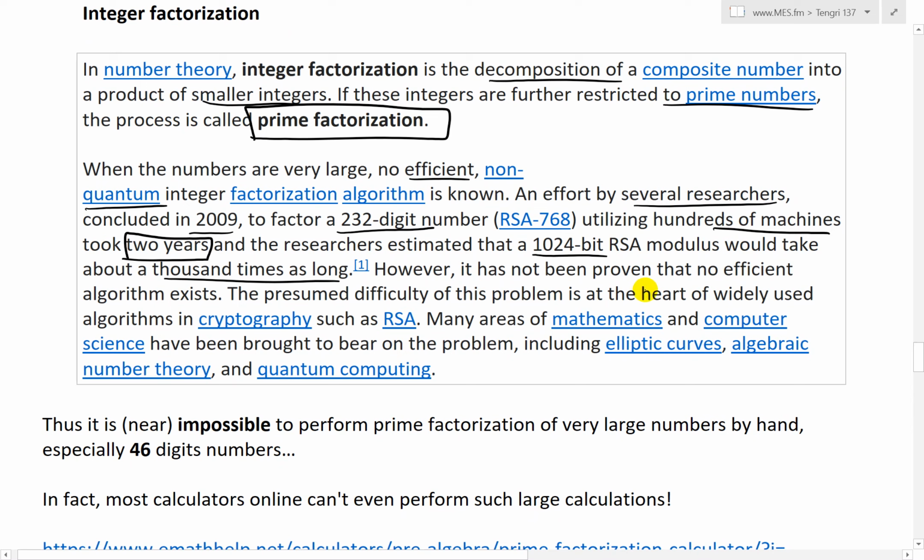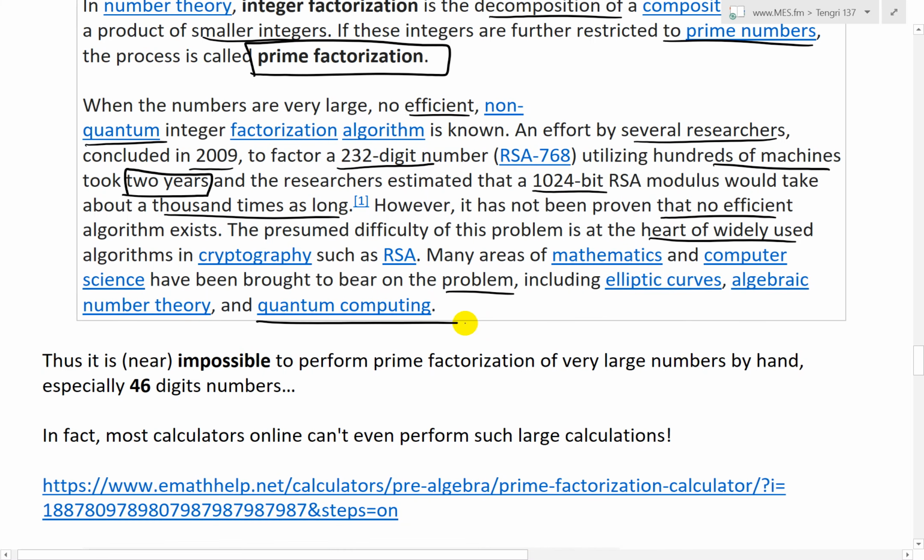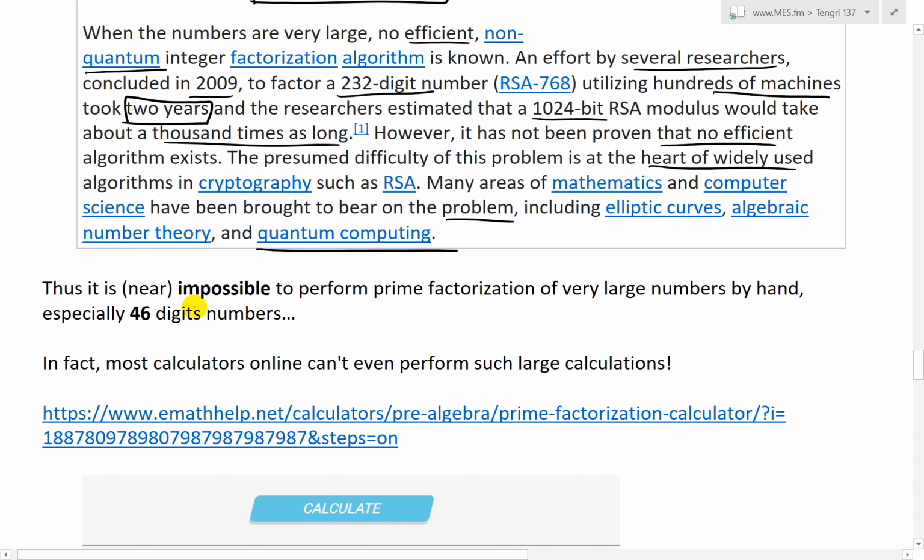However, it has not been proven that no efficient algorithm exists. The presumed difficulty of this problem is at the heart of widely used algorithms in cryptography such as RSA. Many areas of mathematics and computer science have been brought to bear on the problem, including elliptic curves, algebraic number theory, and quantum computing. Thus, it is basically near impossible. Well, I'm just going to state impossible, bracket near, because I don't know any other way.